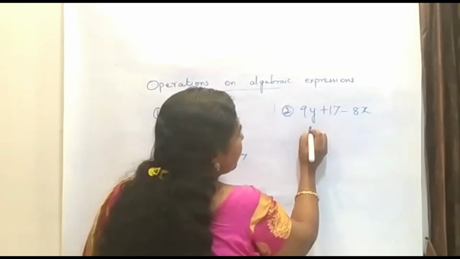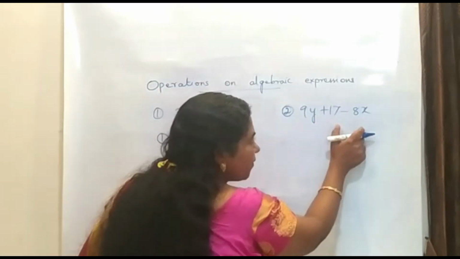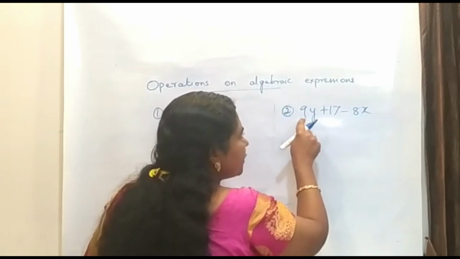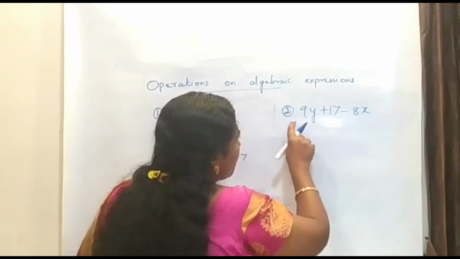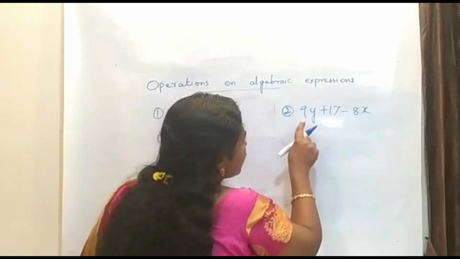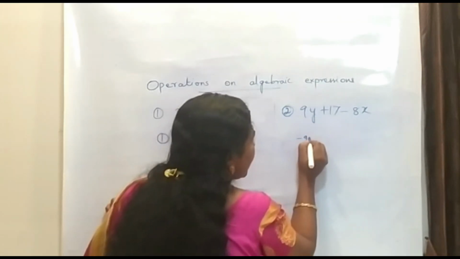Now here we have to change the sign of the second expression. Changing the sign of an expression means changing the sign of all the terms present in it. The first term is 9y, so when we change the sign, it becomes minus 9y.